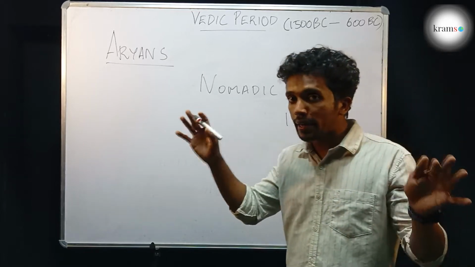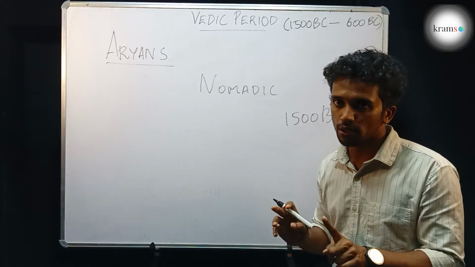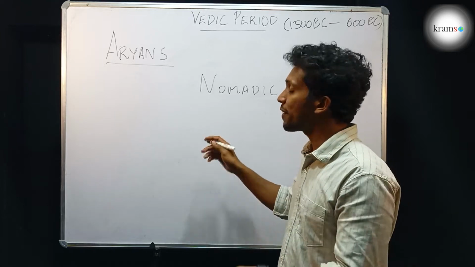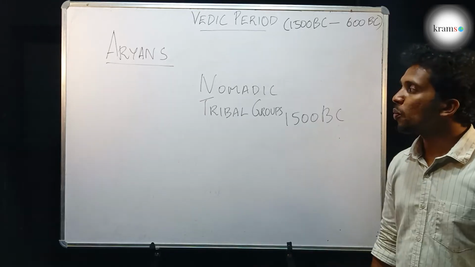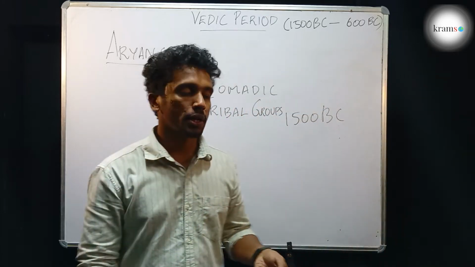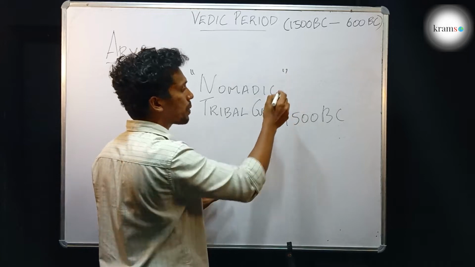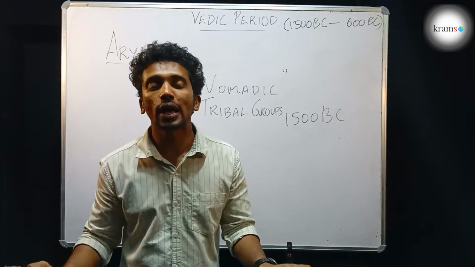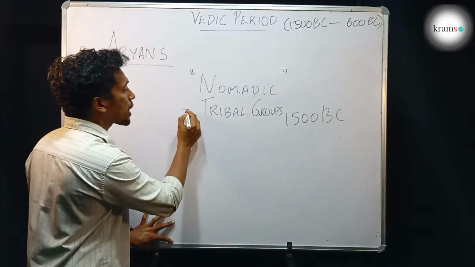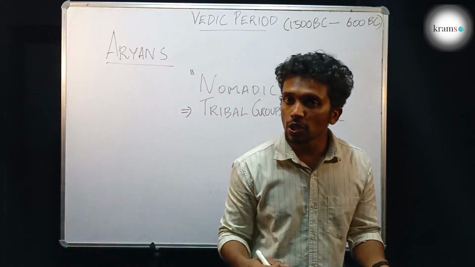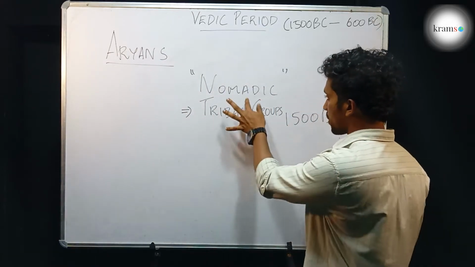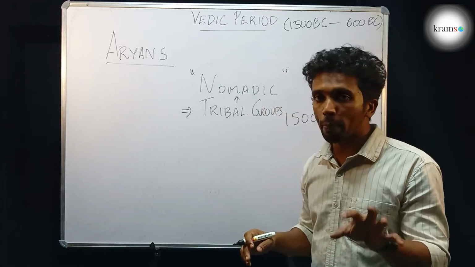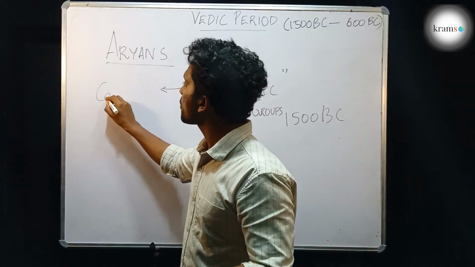The entire Aryan people had not come to India in a single stretch, because these nomadic people were living in small tribal groups. There were numerous tribal groups of Aryans. So what exactly is meant by the term nomadic? Nomadic means a person or a group of people traveling from one place to another, basically in search of food and water. Most of the tribal groups during ancient history as well as medieval history were nomadic, meaning their main occupation was cattle rearing.